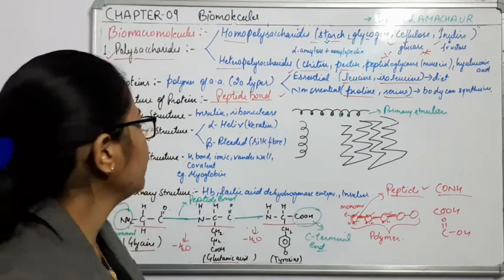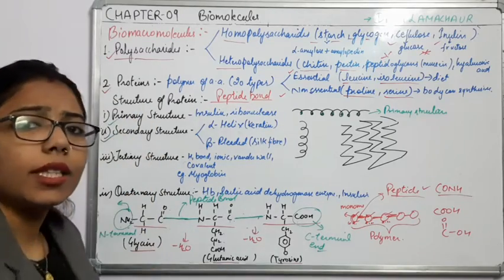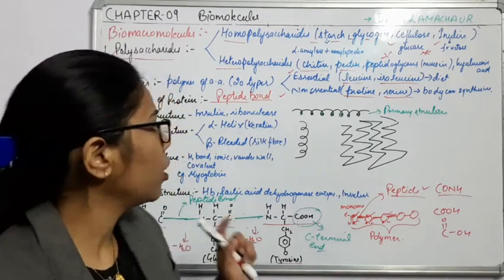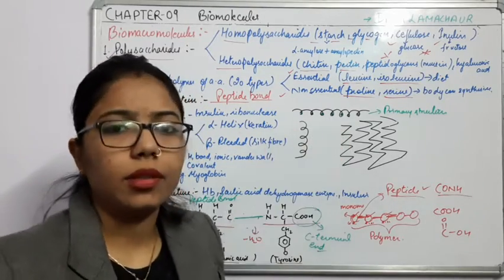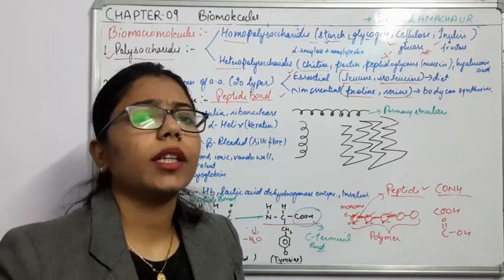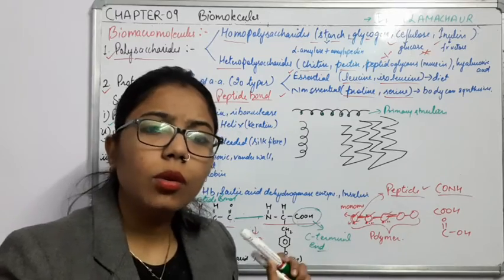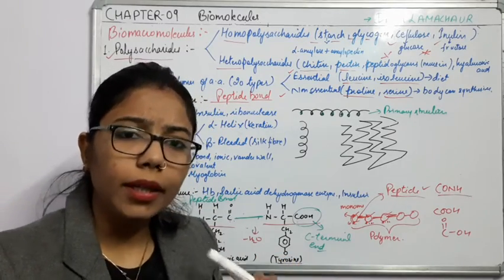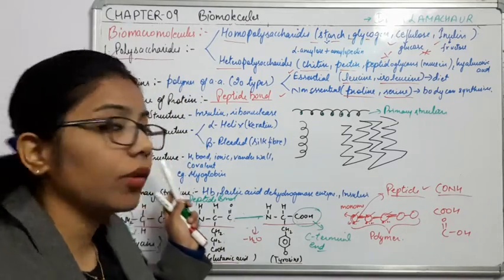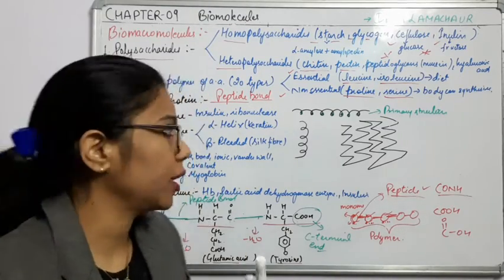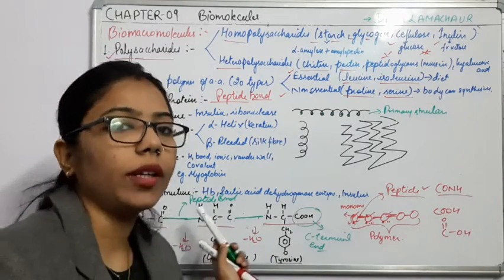Now come to the secondary structure. Secondary structures are somewhat complicated. Why? Because there will be some more coiling in the primary structure. One more important thing I want to add is that primary structures are simpler ones. So if we have to perform the metabolic or biological activity of any cell, what is required? We require the higher structures like the secondary, tertiary or quaternary structure.